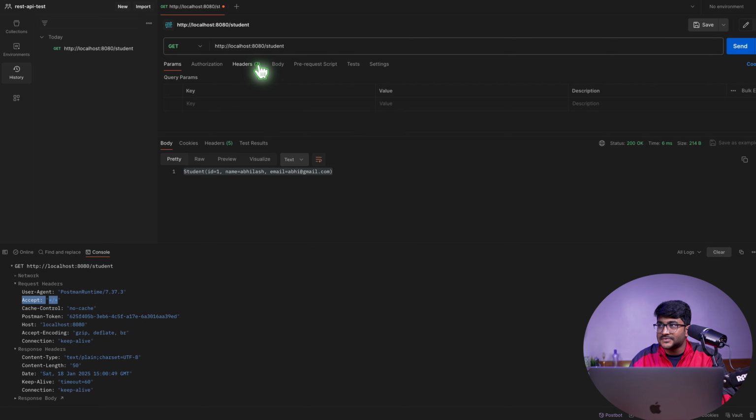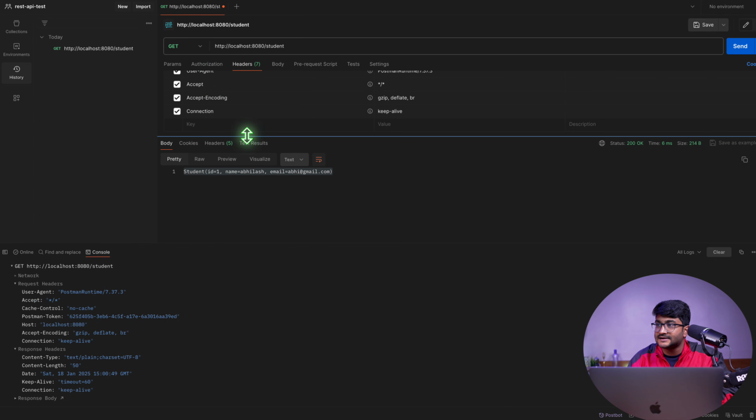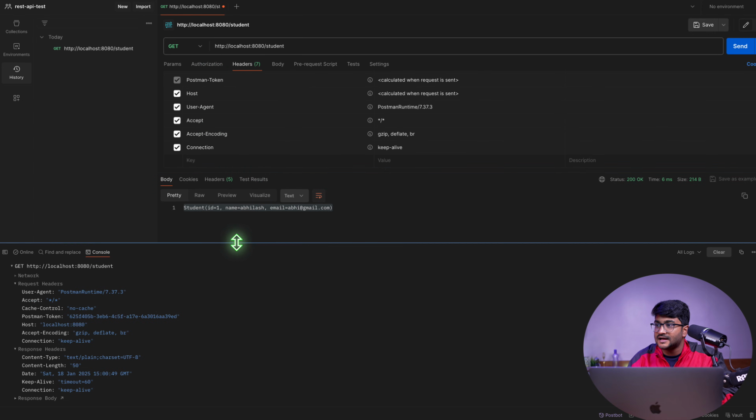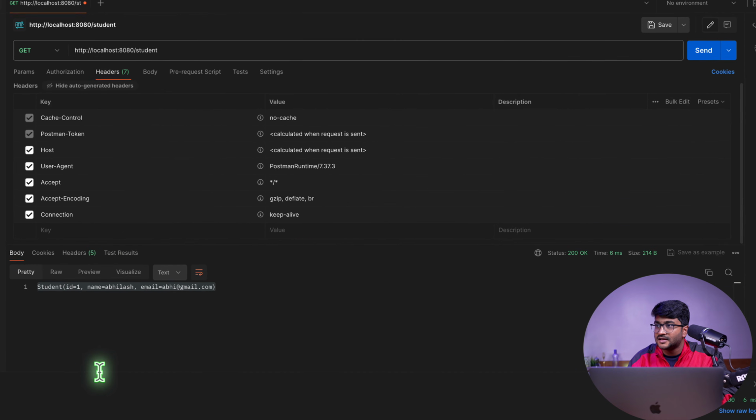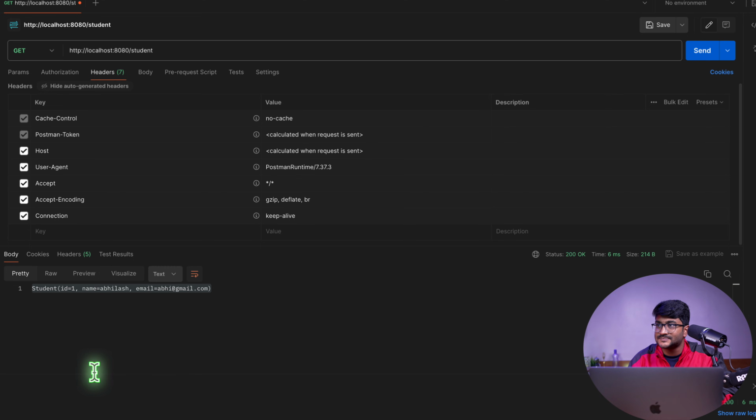If you see, there is something called header. This is the request side, this is the response side, right? If I click on headers here, you can see I don't have any headers specified, but there are 7 hidden headers. If I click on that, look at that. There is something called accept here, and all these things have been auto-generated.